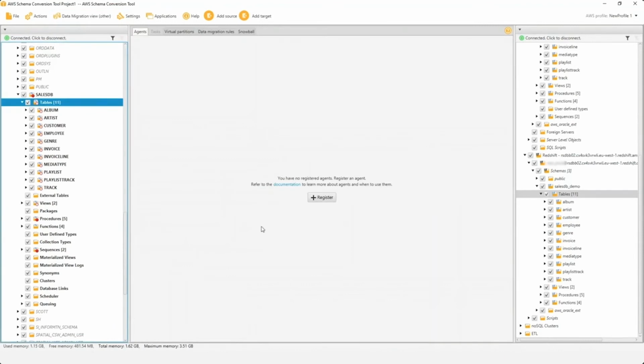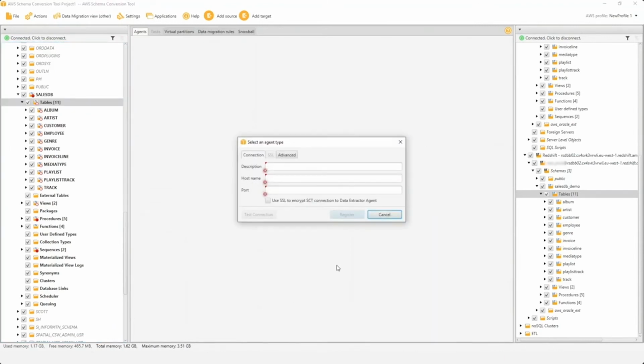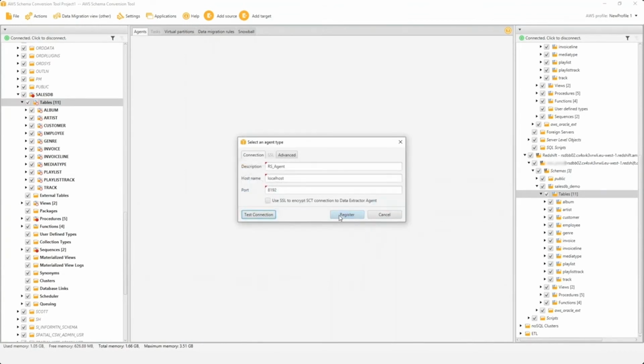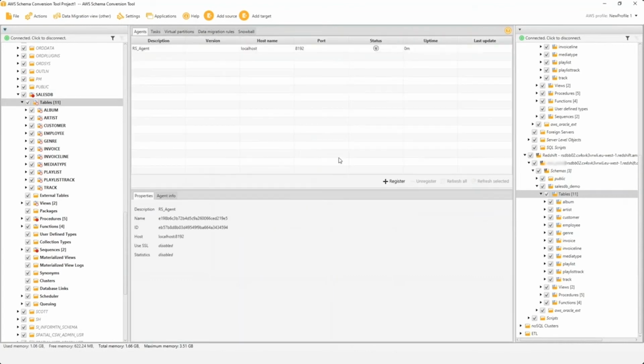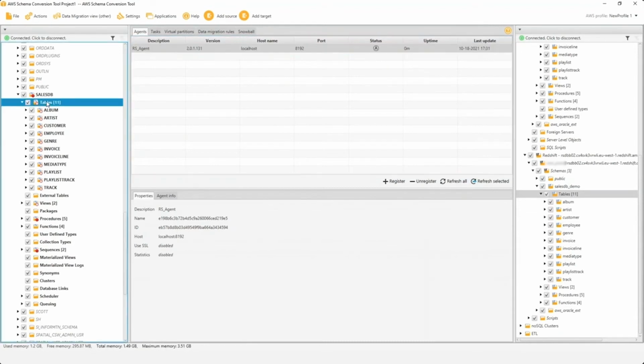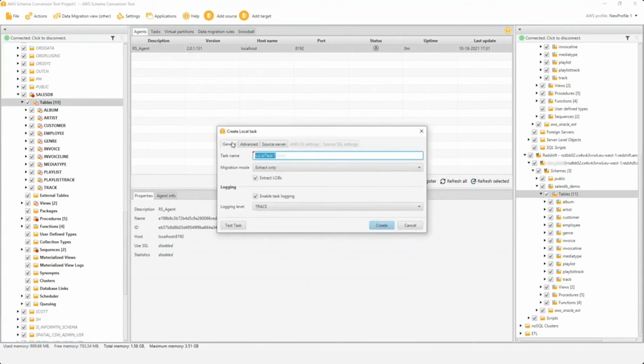Here I'm trying to register my extraction agent, providing the host name and port, which is local. Test connection, everything looks good. Let's create an extraction task, and that's the status. So I'll right click on the context menu and say create local task. For creating the local task, I'm just putting the task name.